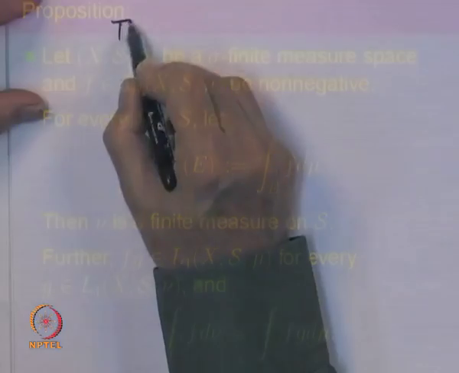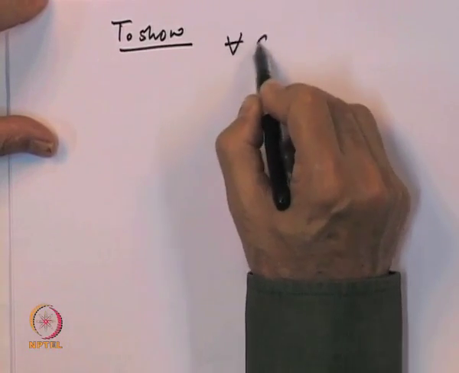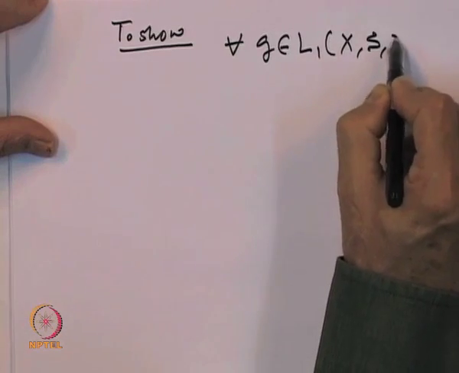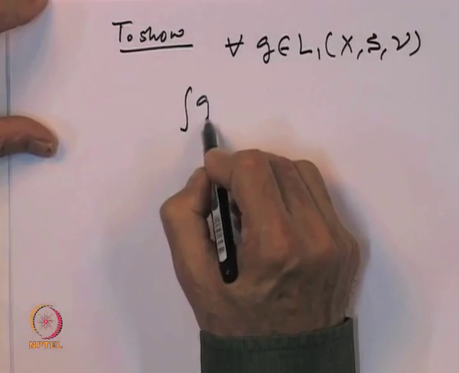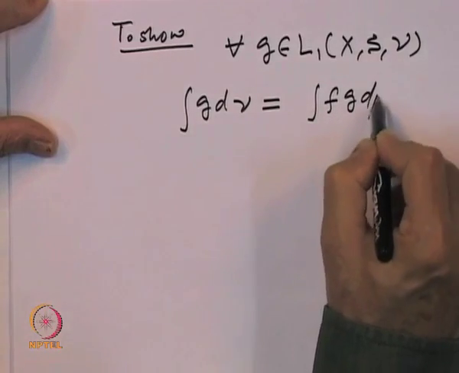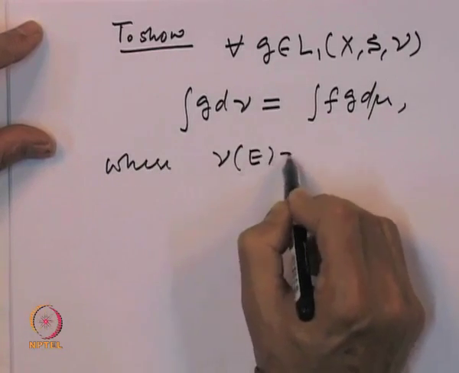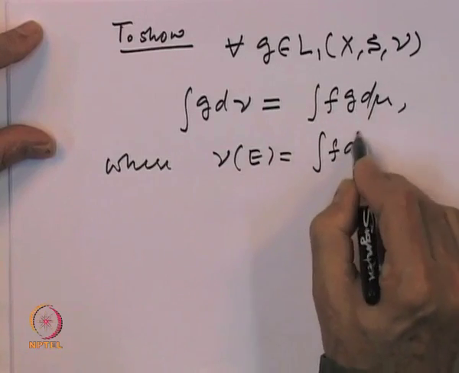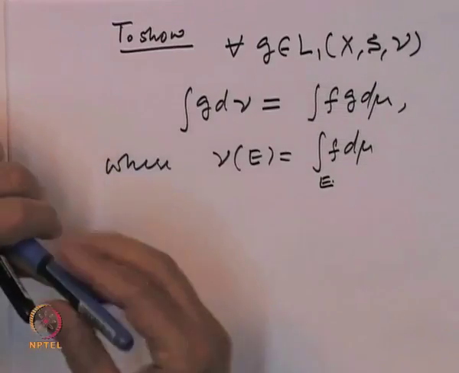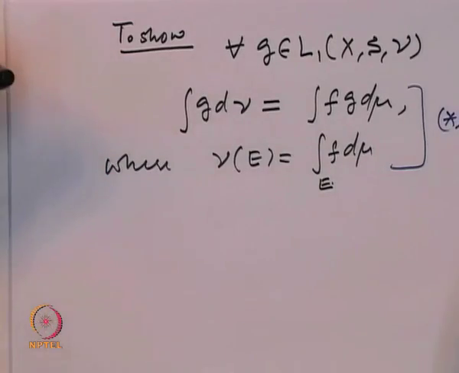We want to show that for every g belonging to L1 of X, S, nu, the integral of g d nu can be represented as integral f g d mu, where recall we defined nu of E to be equal to integral of f d mu over E. This is the property star we want to prove for every function g.